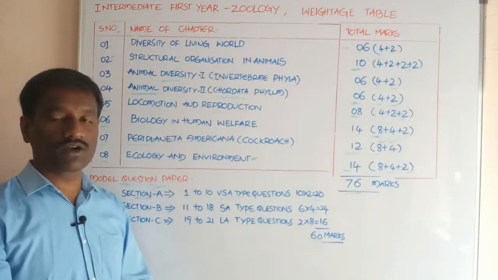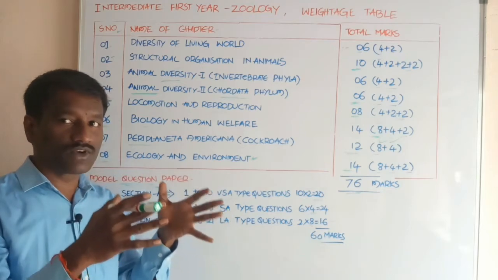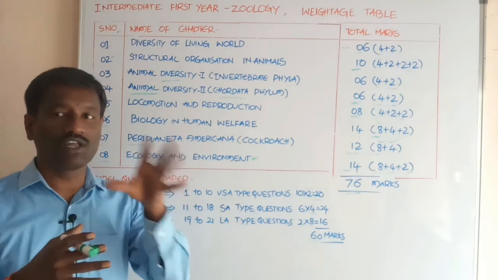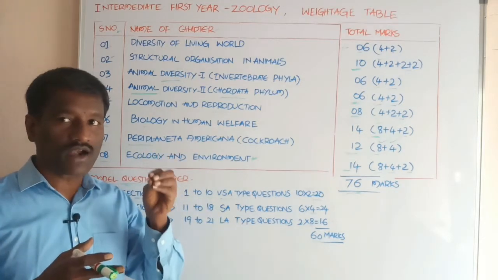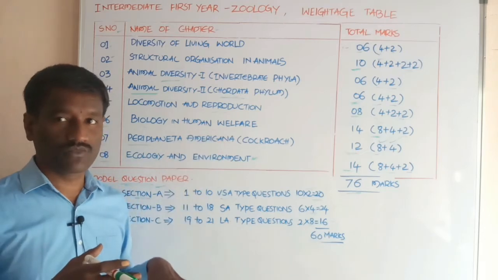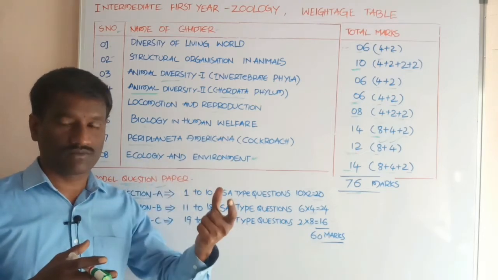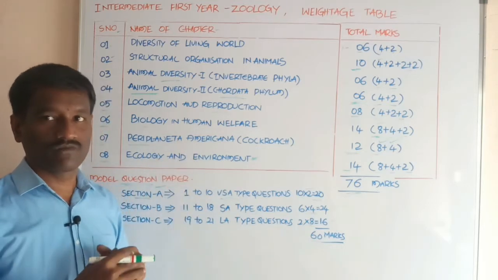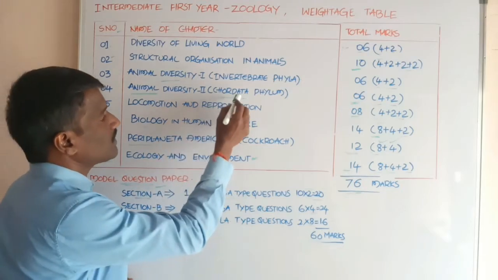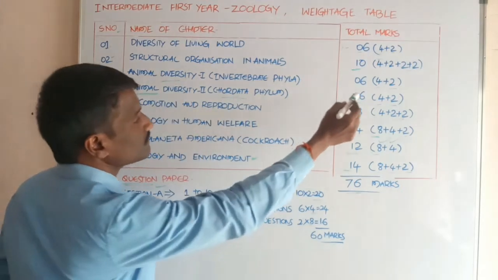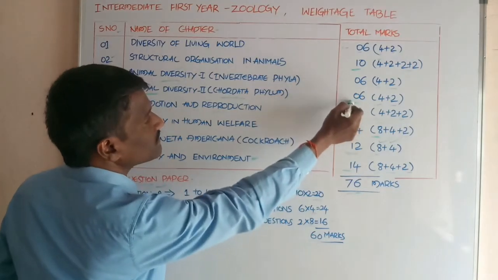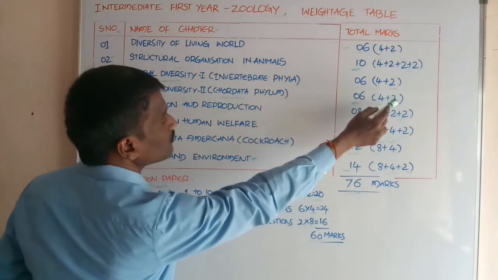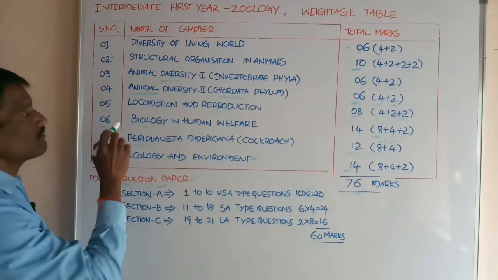What about the tetrapods? Tetrapods are the animals which show two pairs of limbs attached to the body. These are forelimbs and hind limbs. In human beings, these are called hands and legs. Okay students, this is about animal diversity 2. And total weightage from the chapter is 6 marks, with one short answer type question and one very short answer type question.